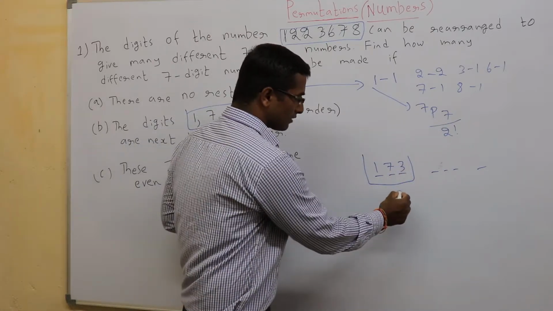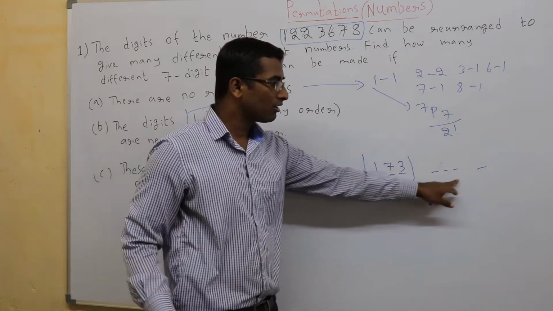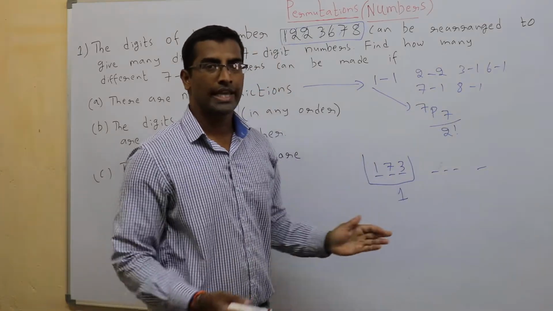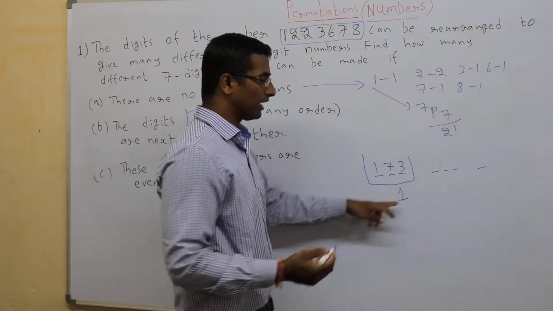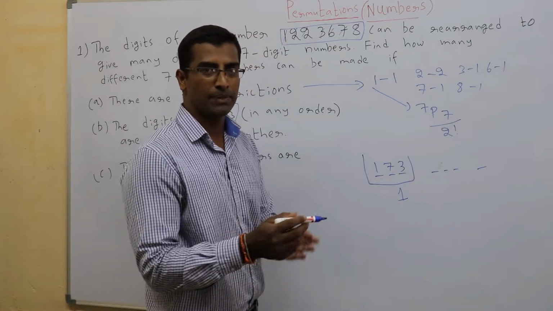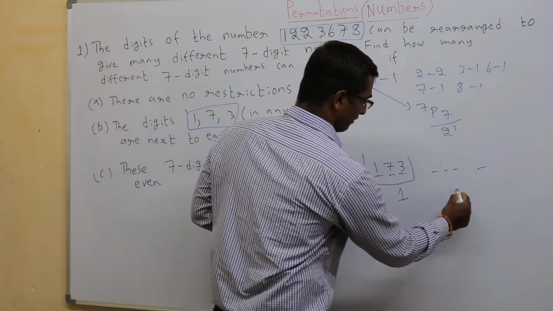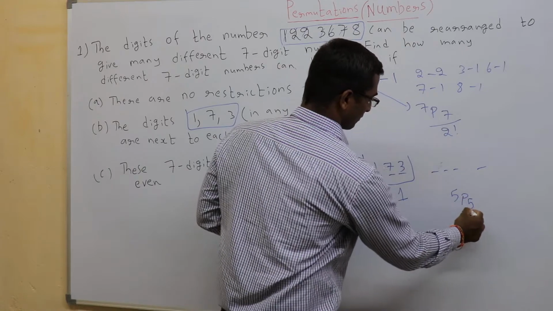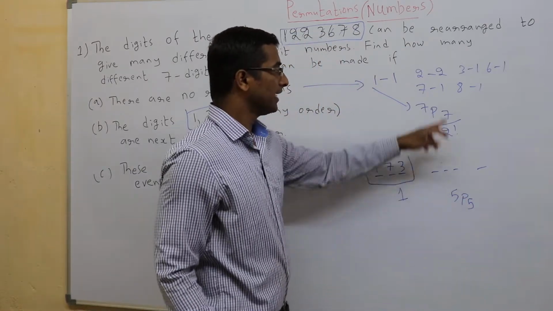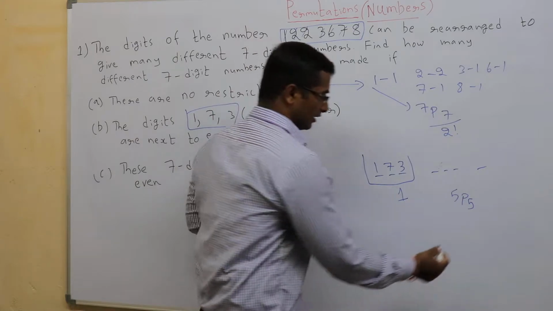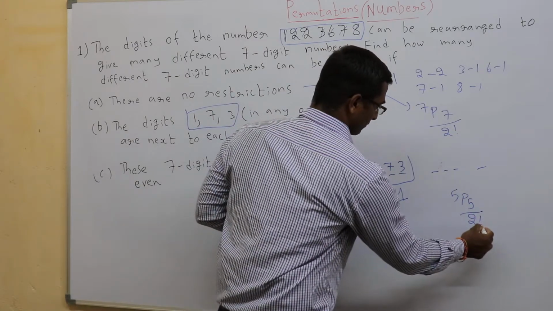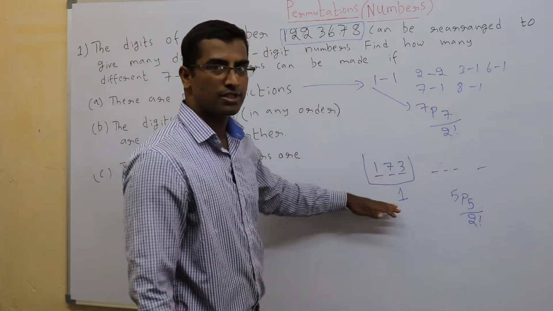So this entire is 1 unit. 1 along with 4 can be shuffled in 1 plus 4 is 5. These 5 can be rearranged in 5p5 ways. Since over here 2 has come twice, I need to divide it by 2 factorial. That is for outside the unit.